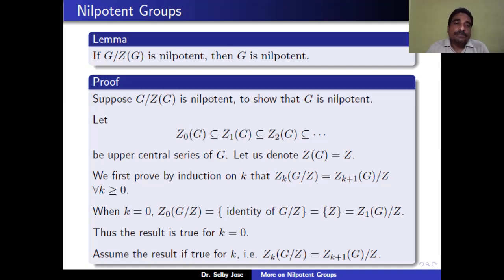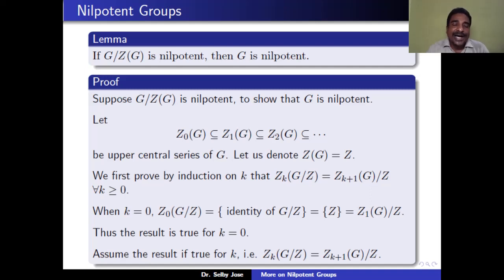So we first note that it is given that G mod center of G is nilpotent. So the upper central series of G mod center of G reaches G mod center of G in a finite number of steps. And our aim is to prove that the upper central series of G reaches G in a finite number of steps.